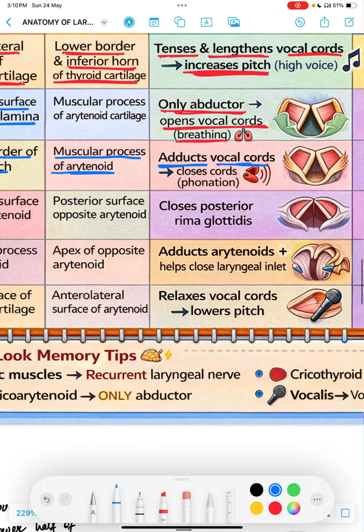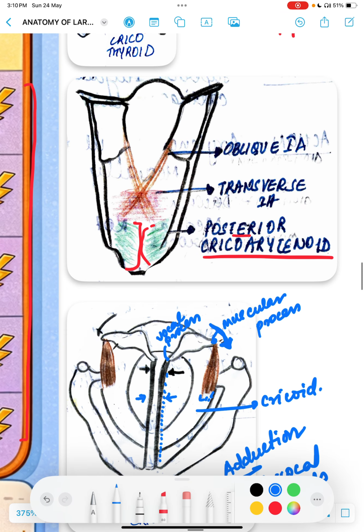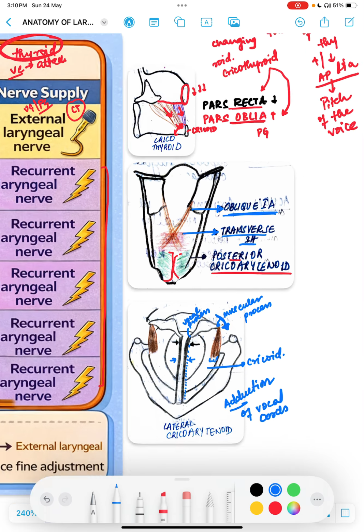Okay, now we have two interarytenoids. The interarytenoids are further divided into two. As you can see in this diagram, you have a transverse interarytenoid and an oblique interarytenoid. Okay, you can see the red one is a transverse interarytenoid and the brown one is an oblique interarytenoid.